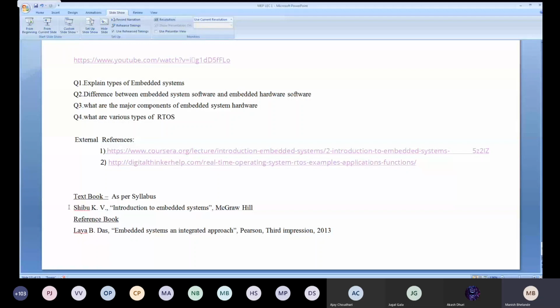And for the reference, you will get Lyla B. Das. This is also one of the good books that you can use for this module. I am just talking about the first module. You will not get one book for this subject; there is no such single book. For all the six modules, for each and every module, there are certain two or three books that you need to refer. So that's why I'm telling you.